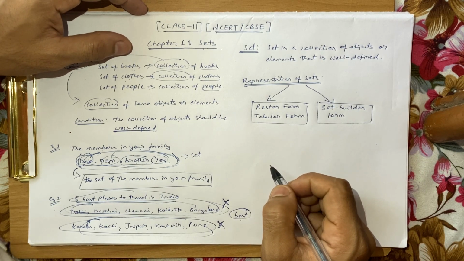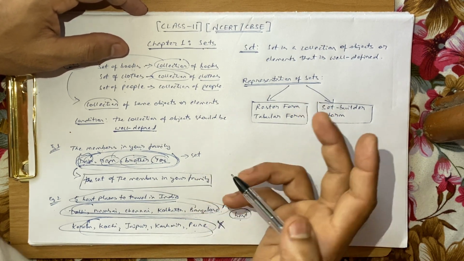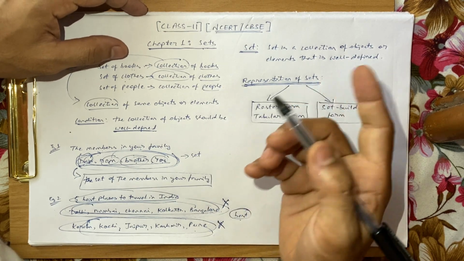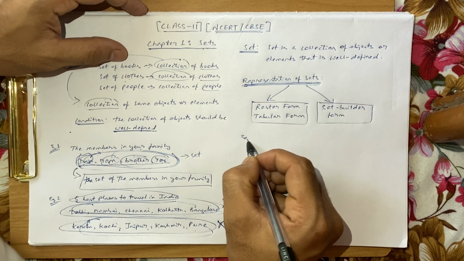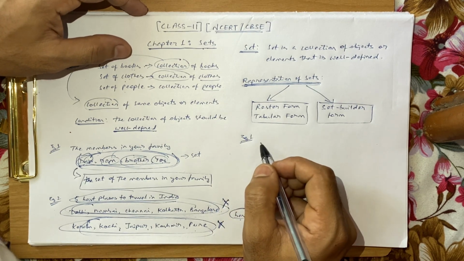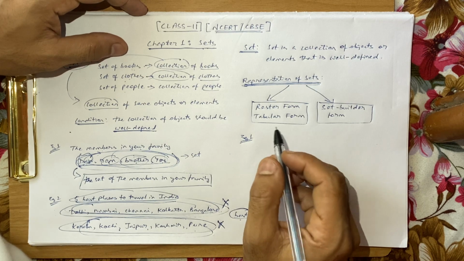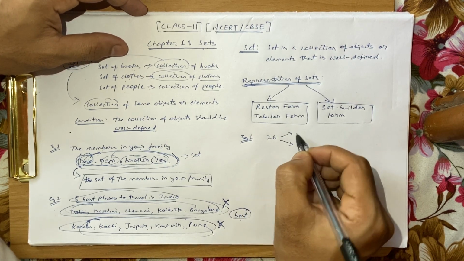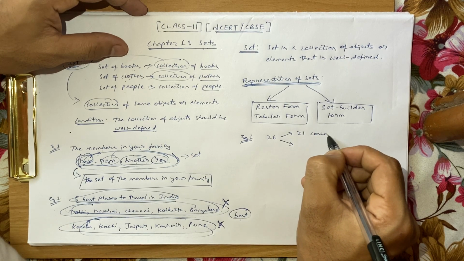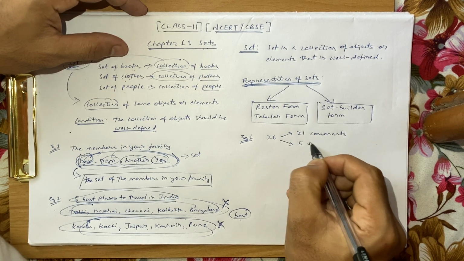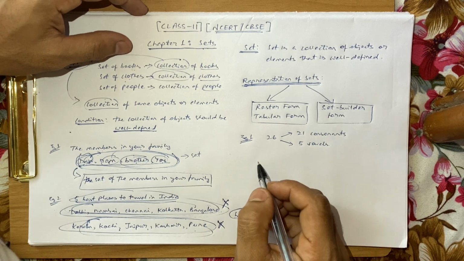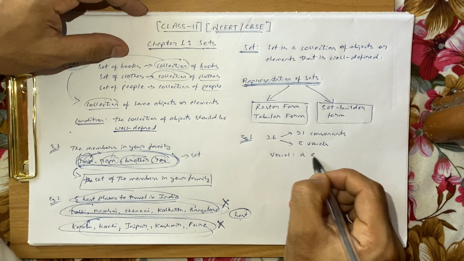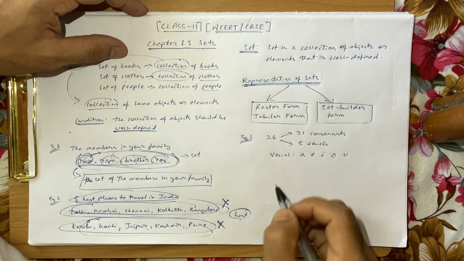Alright, so let's take two examples of sets and learn this concept of representing a set with the help of those two examples. So let's say example number 1. All of you know the English alphabets, right? There are 26 letters in the English alphabet, and it can be divided into two parts. 21 are called consonants, and 5 of them are vowels. So let's talk about the vowels here. The vowels are A, E, I, O and U, right?